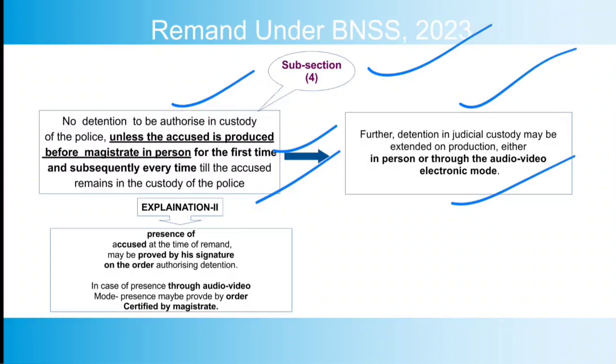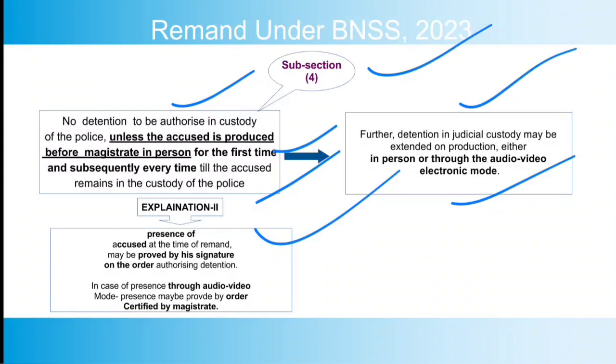So in case of authorizing police custody, the presence of the accused in person is required for the first time, and every time the custody is being authorized, his physical, in-person presence is required. And in case of judicial custody, it may be extended on the production either in person or through the audio video electronic mode.